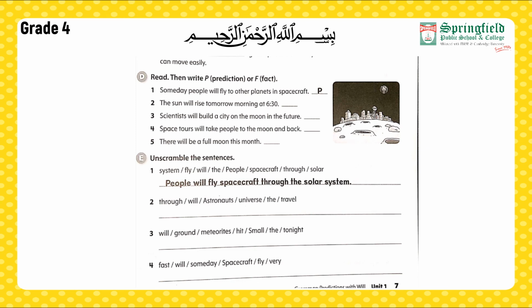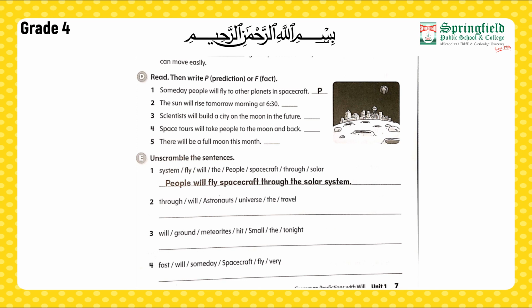The sun will rise tomorrow morning at 6:30. As we know that the sun rises each morning, and we also know the time, 6:30, this is a fact. We are going to write F. In this way, you have to read the next statements very carefully and write P for prediction and F for fact accordingly. Moving towards part E, unscramble the sentences.